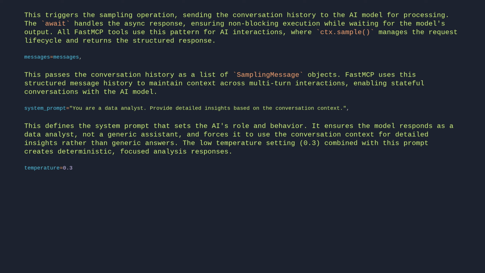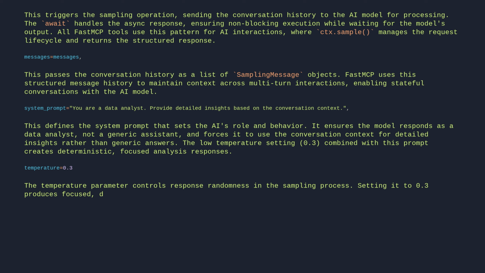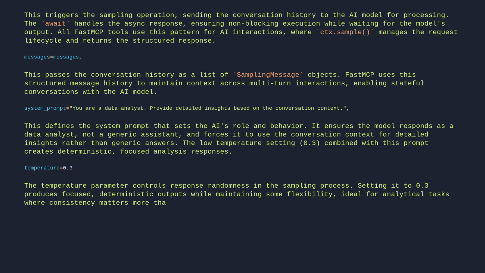temperature=0.3. The temperature parameter controls response randomness in the sampling process. Setting it to 0.3 produces focused, deterministic outputs while maintaining some flexibility, ideal for analytical tasks where consistency matters more than creativity. This prevents overly verbose or tangential responses in data analysis contexts.